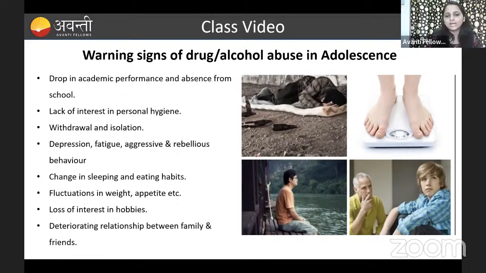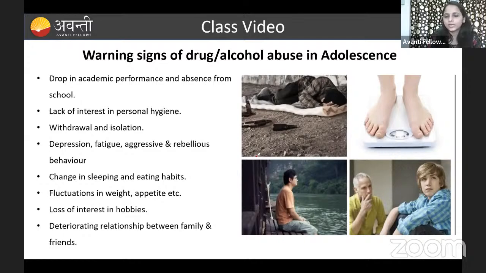Drop in academic performance and absence from school. A student who was getting 95% and 85%, suddenly drops in academic performance. He is scoring 58% and 60%, and some are not passing. So what is happening to him? Maybe he is addicted to drugs, alcohol or other things, which leads to the decrease in academic performance.